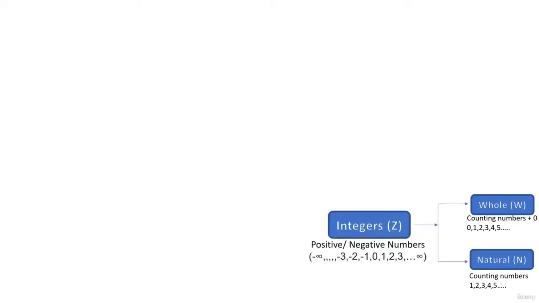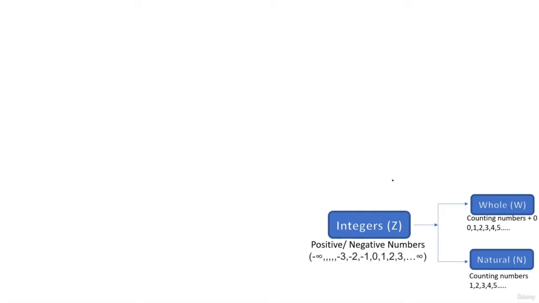Then in this world, trade came about. Okay, and whenever there is trade, whenever there is business, there is profit or loss. So profit is plus, loss is minus. So that brings us to the next category of numbers, and they are called integers. Integers are basically whole numbers with a plus or a minus sign. Okay, so 1, 2, 3, 4 positive numbers will go on till plus infinity, and negative numbers -1, -2, -3 will go on to negative infinity likewise. Okay, now integers are denoted by the symbol Z, whole numbers by W, and natural numbers by N. Sorry, I forgot to mention.